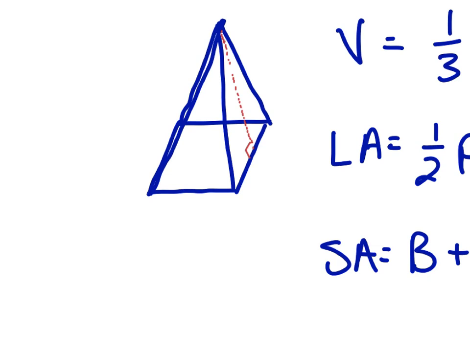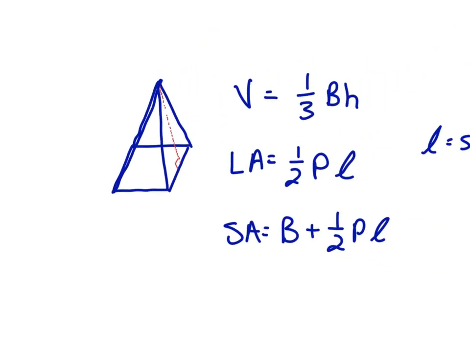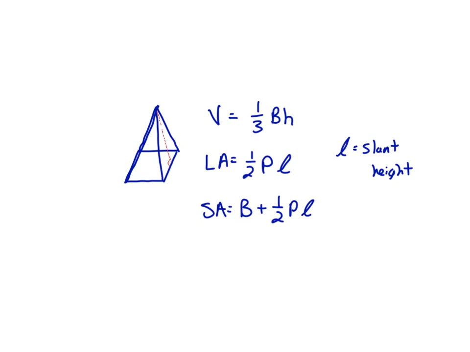And this formula is good. There are other formulas for slant height. This is the one you learned in geometry, because in geometry you are working with regular pyramids that have bases that are regular polygons, okay? So that means the slant height would be the same on all of them.